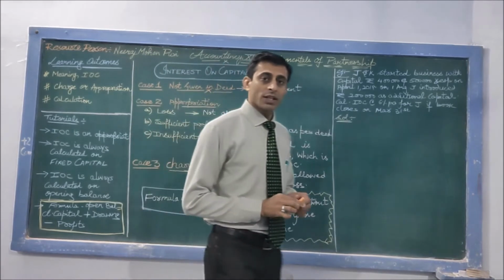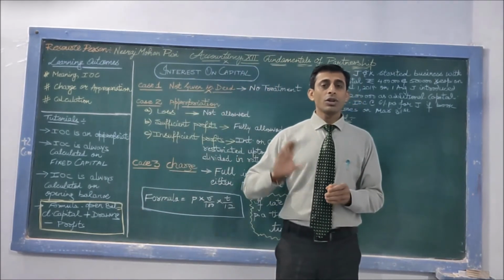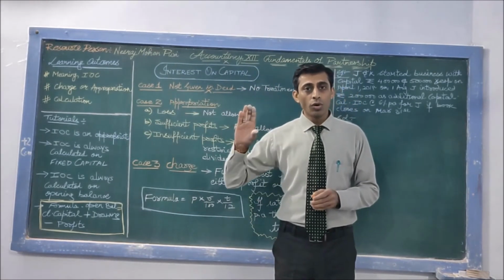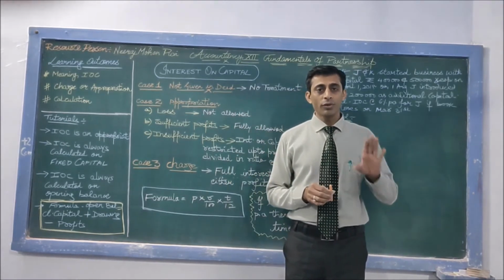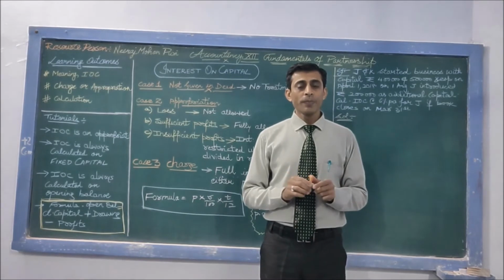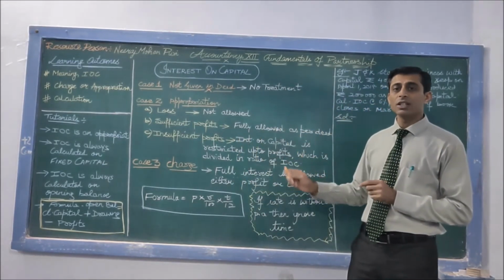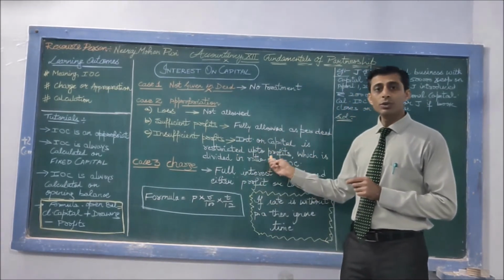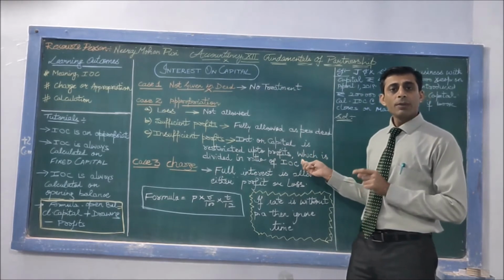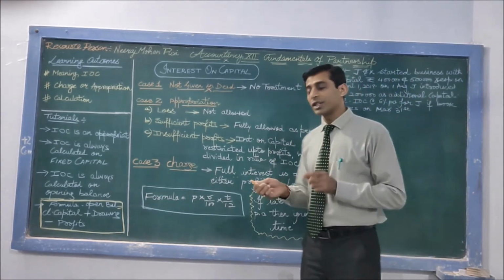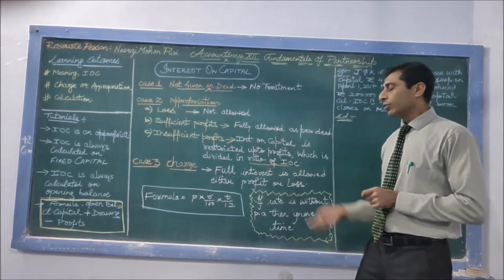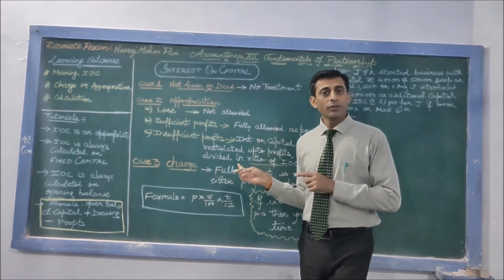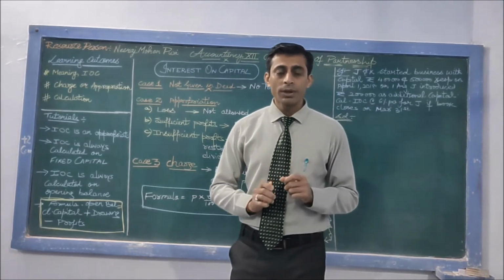This means that if the interest on capital exceeds the amount of profit, in such a situation, interest on capital is restricted up to the amount of profits, but the profits are distributed in the ratio of interest on capital. We will understand it more carefully when we solve an example.